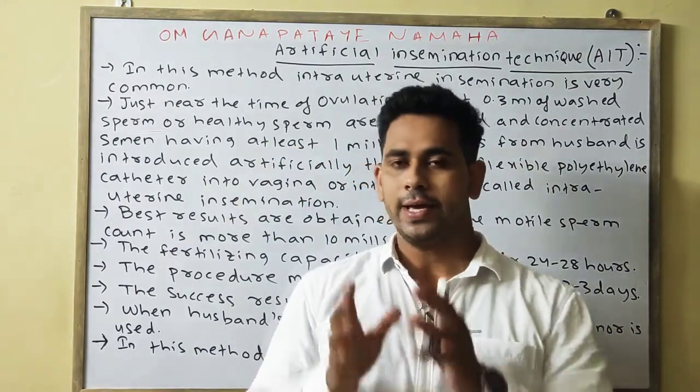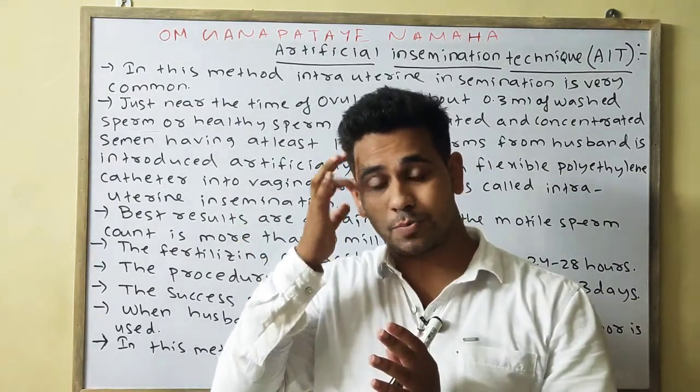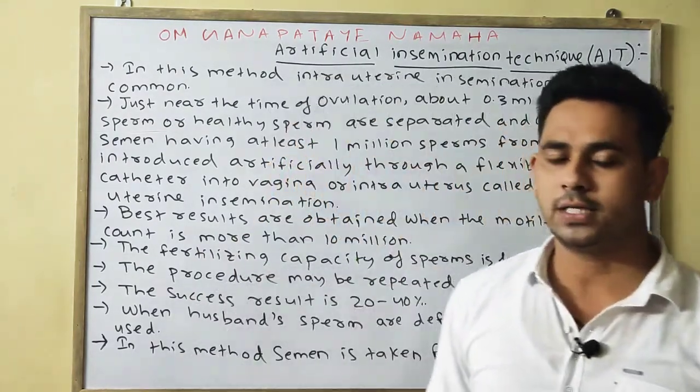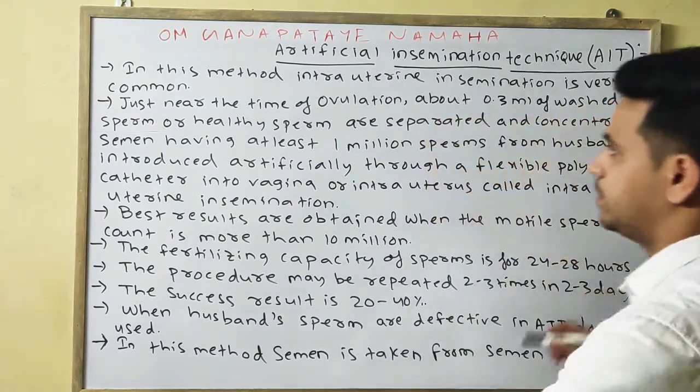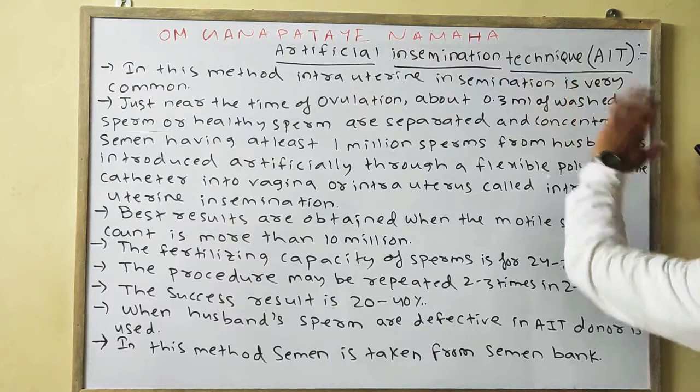So the semen is inseminated into the uterus. That is why it is called intrauterine insemination.